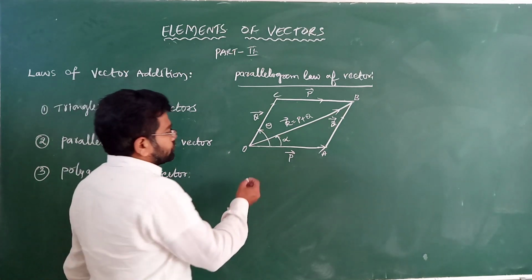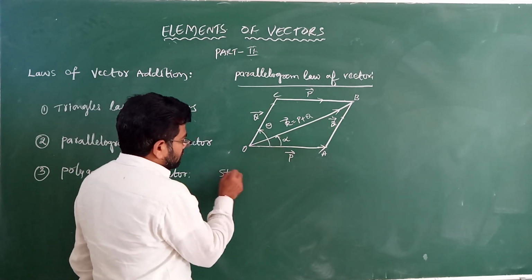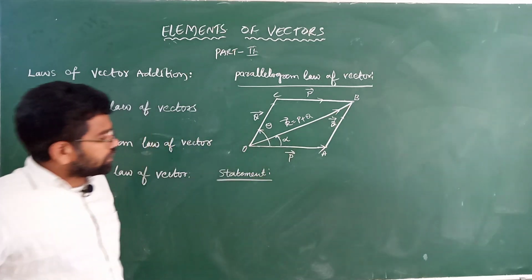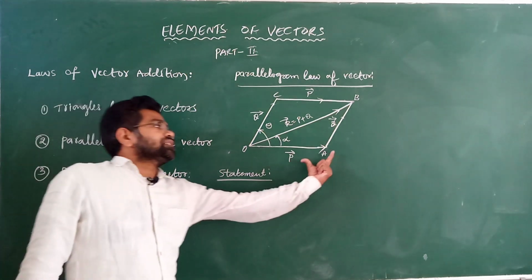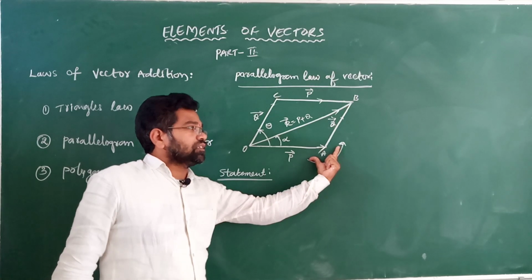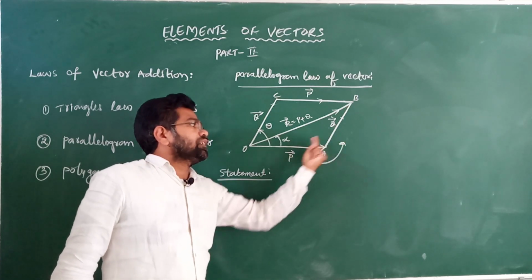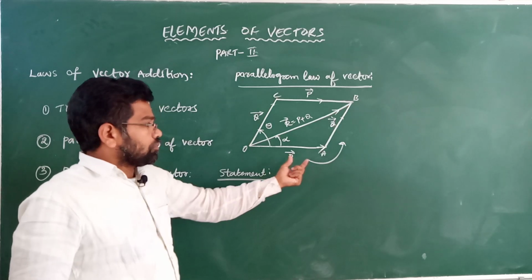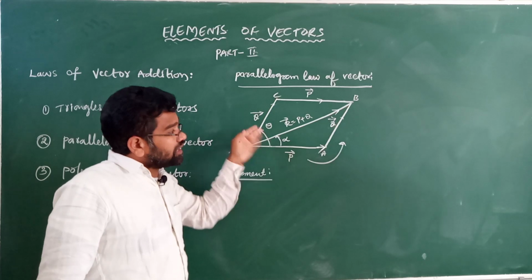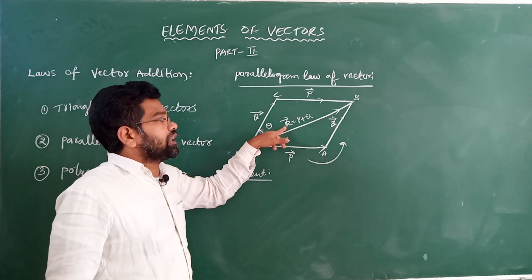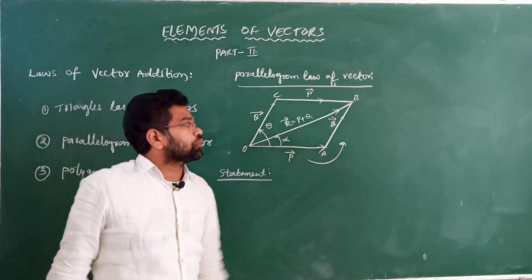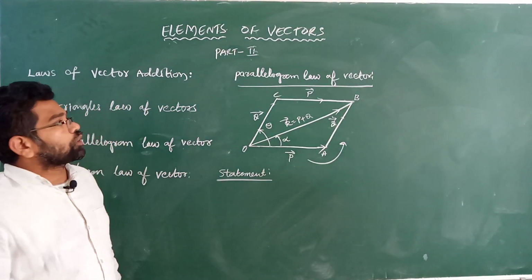First, the statement of the parallelogram law: if two vectors are represented in both magnitude and direction by the two adjacent sides of a parallelogram, then their resultant is also represented in both magnitude and direction, passing from the point O through the diagonal. This is called the parallelogram law of vectors statement.